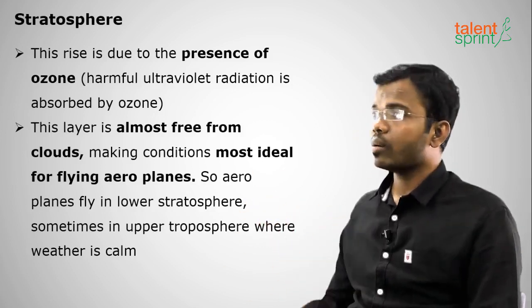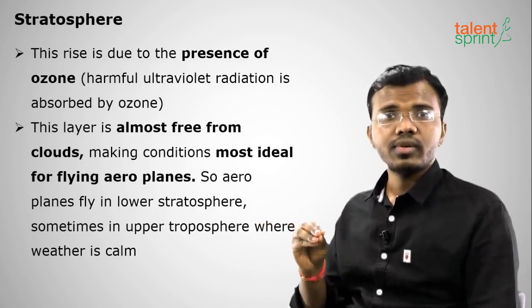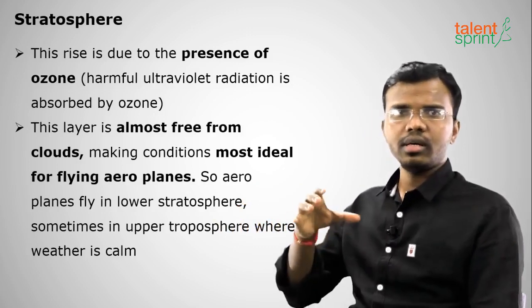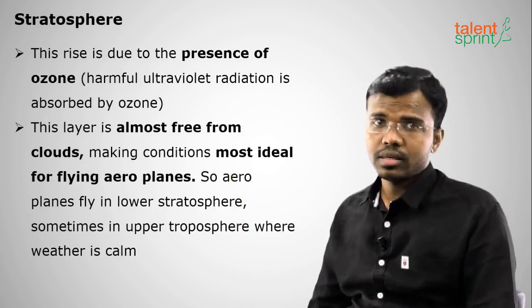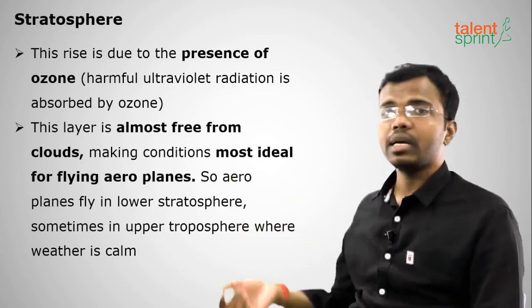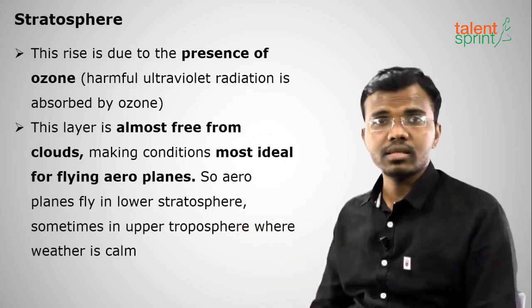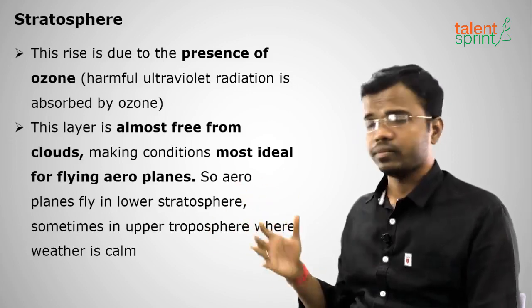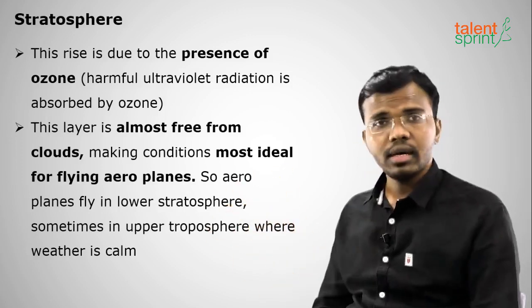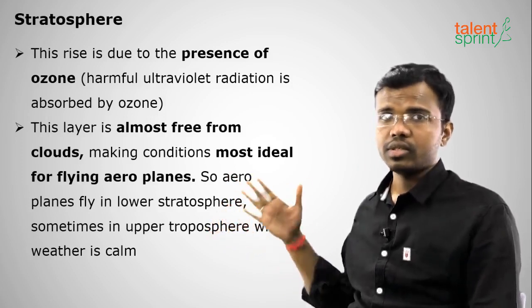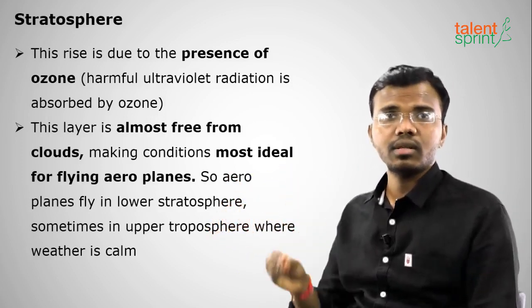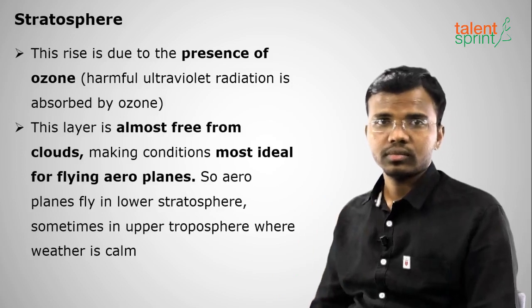The next important point is that stratosphere is always free from clouds. Cloud formation is already in troposphere, so there will be no clouds in the stratosphere. That's why it is very ideal for flying of aeroplanes and other jets, not rockets. Clear with this?